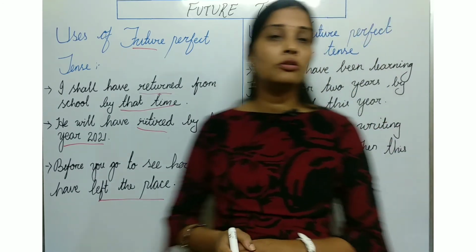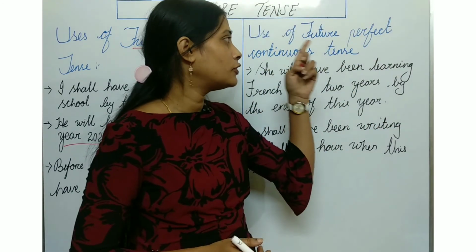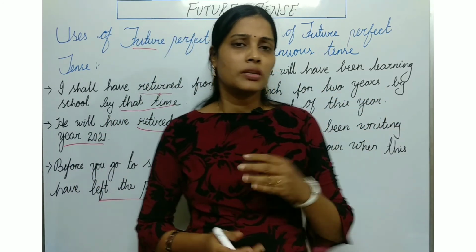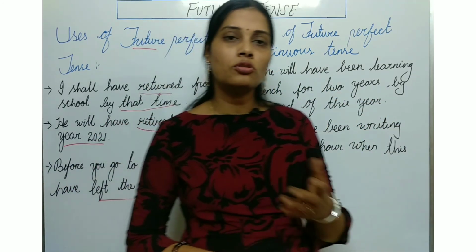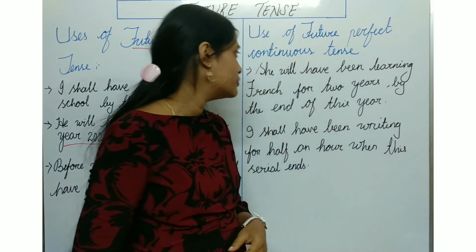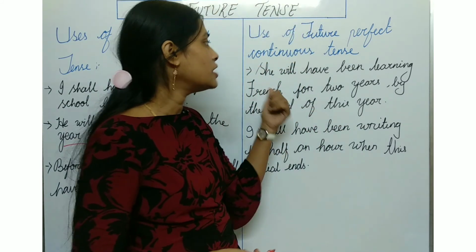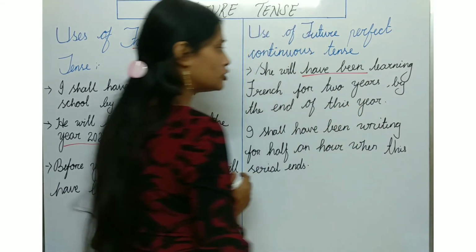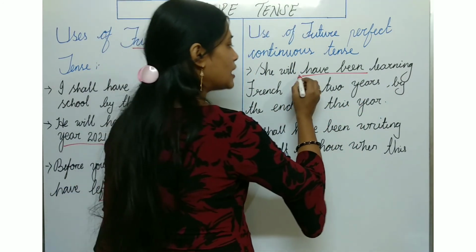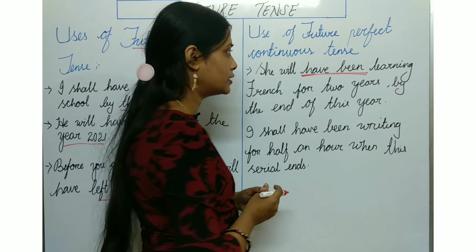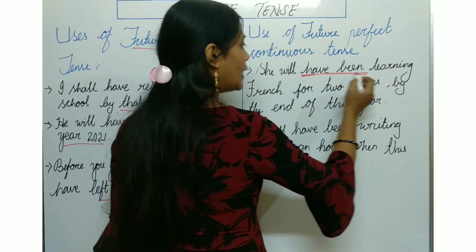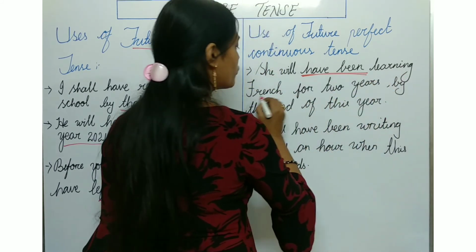Now we shall go to uses of future perfect continuous tense. Future perfect continuous tense is also the same way, but there are not many uses for these things. We will see the examples. She will have been, as per my knowledge, and I told you before also, that have been is the continuous form of the tense. So she will have been learning French.